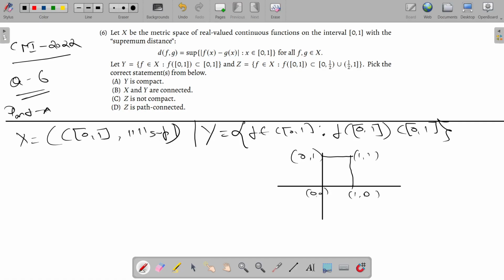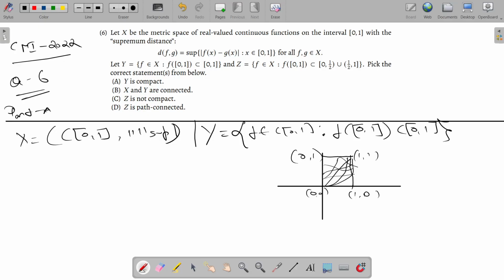Now basically they are saying all such functions. Suppose like this function. So all these types of functions, all these continuous functions.